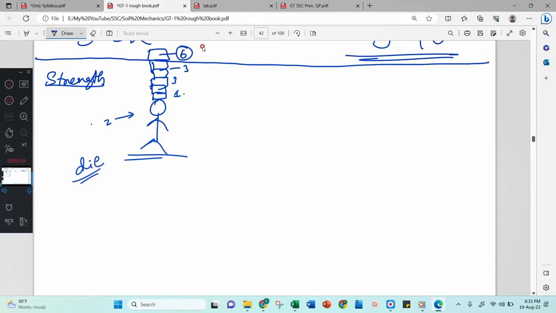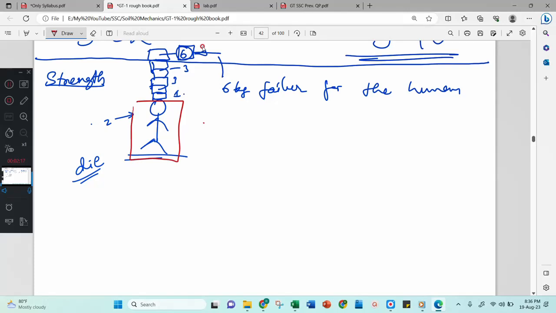Means I can say that this 6 kg is the failure load for that human being, right? Now I can say that the maximum capacity of this human being is 6 kg. This 6 kg is considered as the strength of the human being.